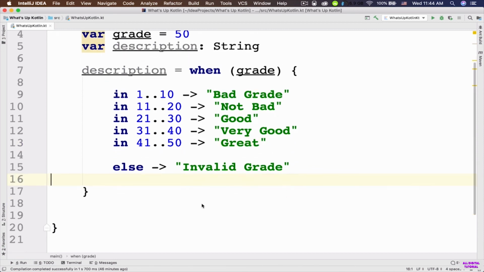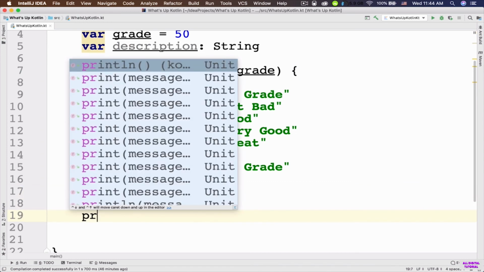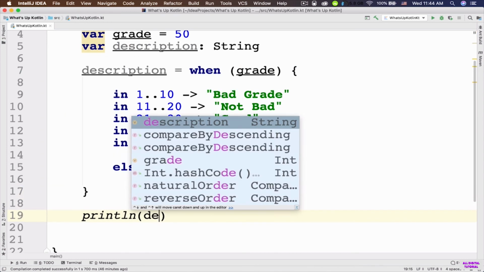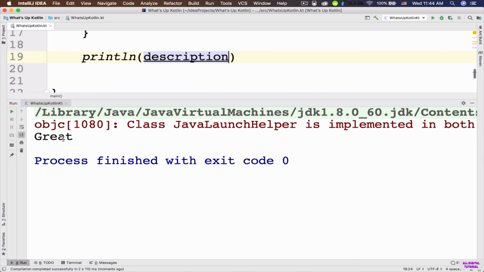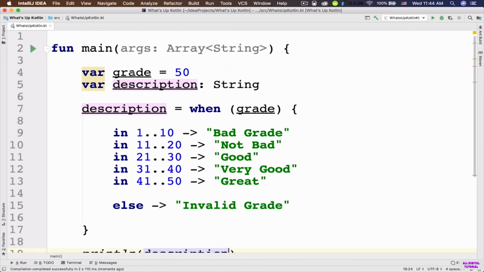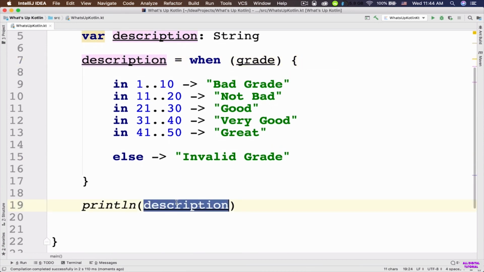So now let's go ahead and output the value of the description to the console. So let's say println description. Let's run the program. And now in the console it says great. Why? Because the value of this grade variable is 50. So 50 is in this range, 41 through 50, and the value great is assigned to this description, and here we are outputting this value to the console.